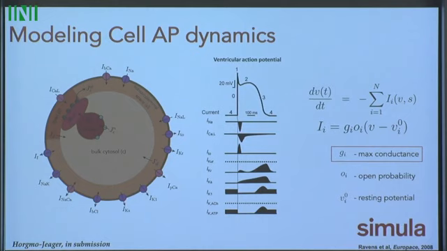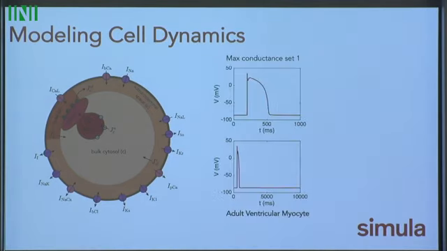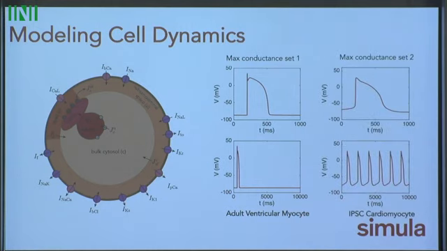But there's a lot of degrees of freedom here, and that means that when you change these conductances, you can reproduce a lot of different types of cell behaviors. For example, we can look at one set of max conductances, and we get the standard cardiac ventricular myocyte action potential, one spontaneous beat when stimulated, or you can choose another parameter set, and you can get something that looks more like a neonatal or fetal or stem cell derived cardiomyocyte, spontaneously beating, with a longer action potential.